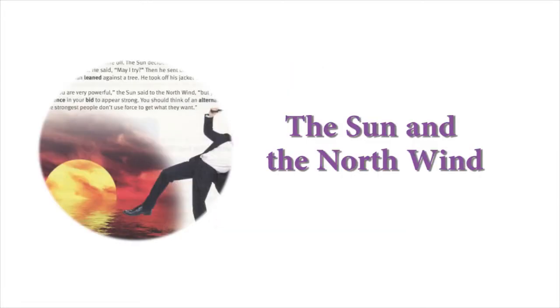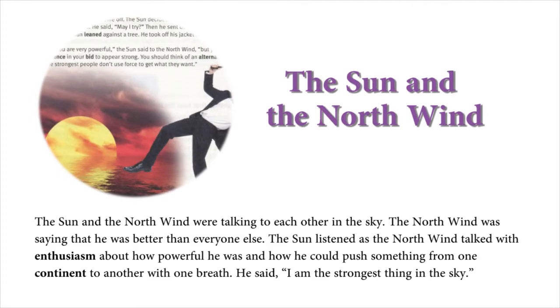The sun and the north wind. The sun and the north wind were talking to each other in the sky. The north wind was saying that he was better than everyone else. The sun listened as the north wind talked with enthusiasm about how powerful he was and how he could push something from one continent to another with one breath. He said, "I am the strongest thing in the sky."